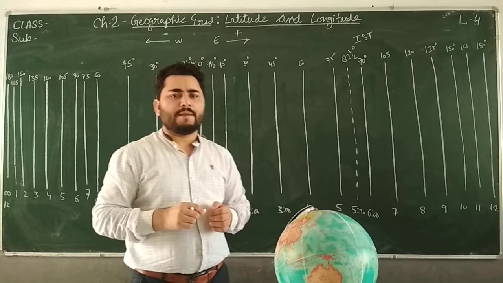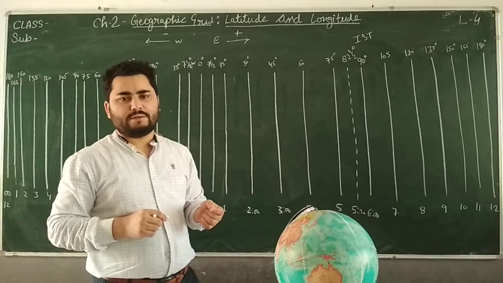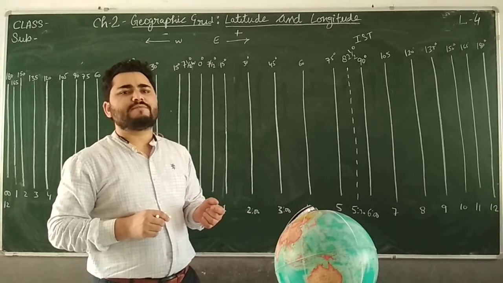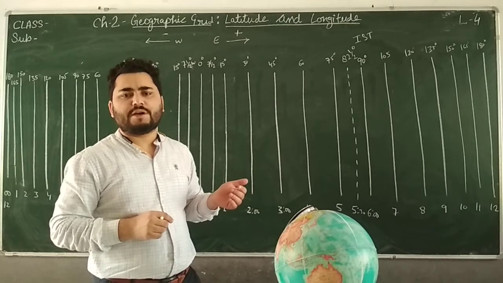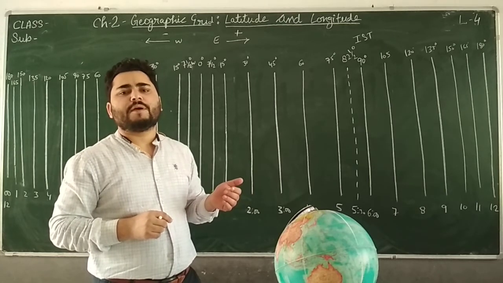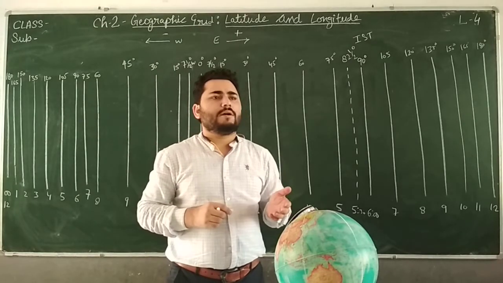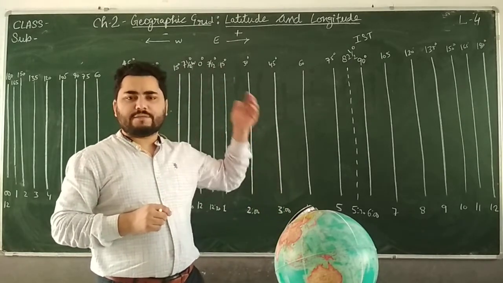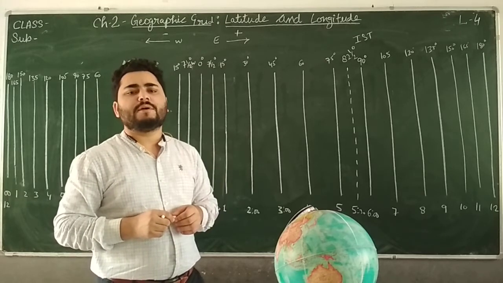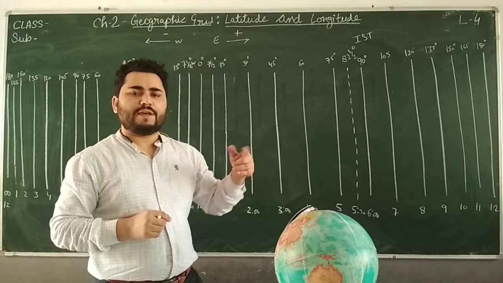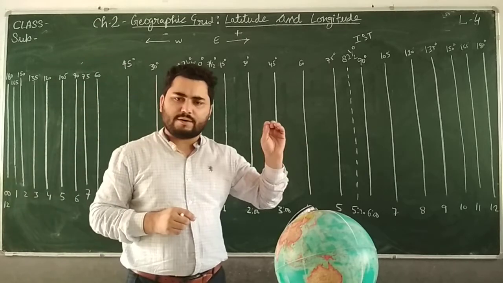The places which are on 20-degree will be 80 minutes ahead of GMT, Greenwich Mean Time, if they are in the eastern hemisphere. And the places in the western hemisphere will be behind GMT, but the time difference will be the same. We will come to that afterwards.